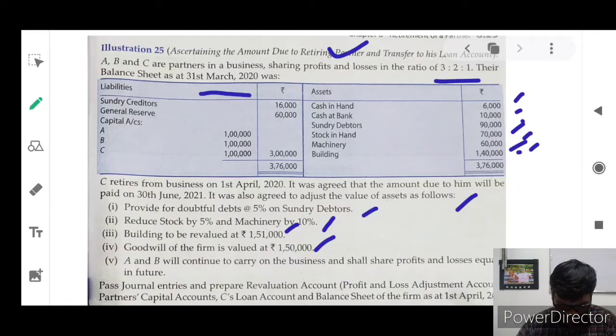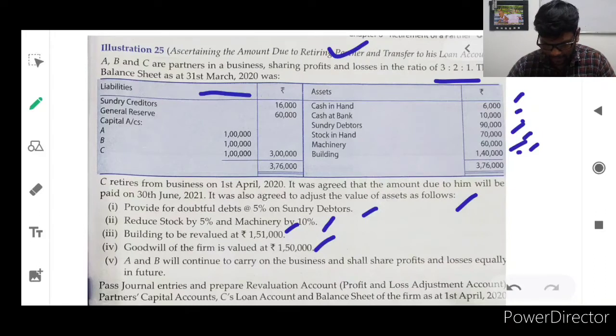A and B will continue to carry on the business and share profits and losses equally. Their new profit and loss sharing ratio is equal. In future, pass necessary journal entries and prepare revaluation account, profit and loss adjustment account, partners' capital accounts, C's loan account and balance sheet. So many accounts they are asking us to prepare for the firm on 1st April 2020.